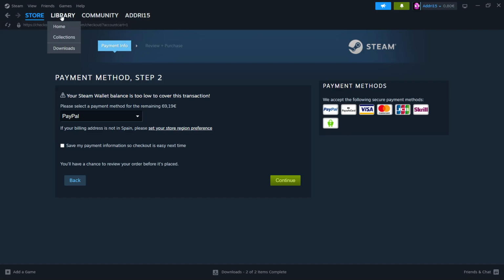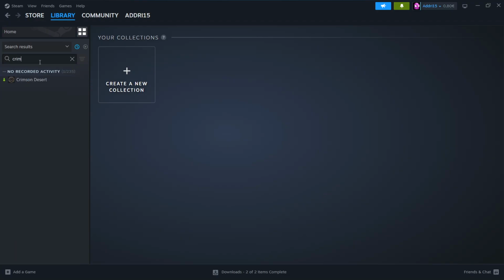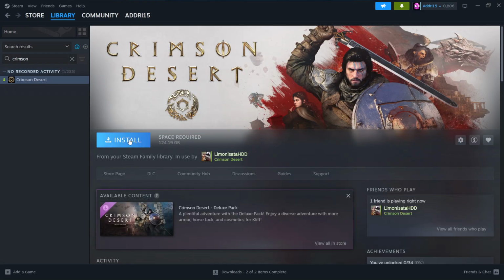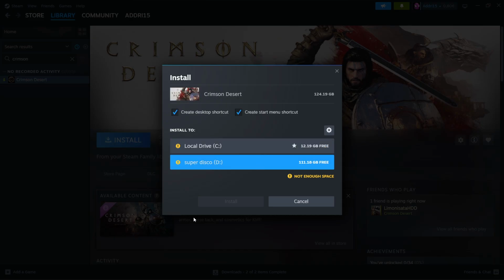Once you have done that, you need to go to your library at the top. And then just search for the game right here, Crimson Desert. We should find it here and we can install the game by clicking here. So after this, just select the drive where you want to install this game and click install.